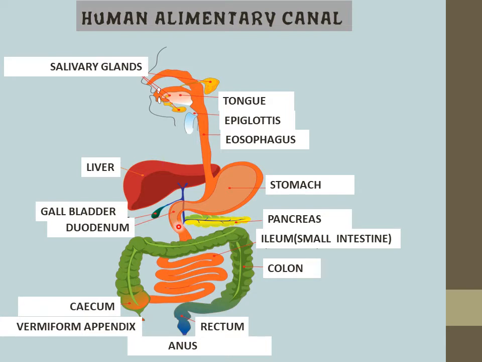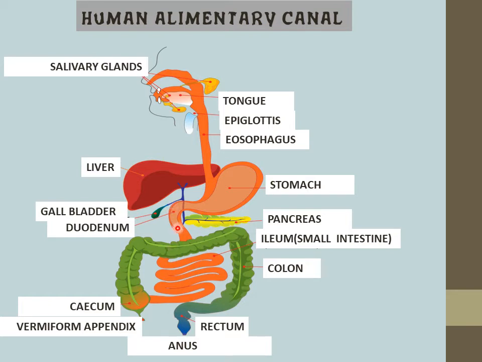Now when the food reaches from the stomach to the small intestine, you can see this portion is the starting portion of the small intestine and the end portion of the stomach. The small intestine is divided into three portions, that is duodenum, jejunum, and the largest portion of the small intestine, the ileum. So there are three portions of the small intestine.